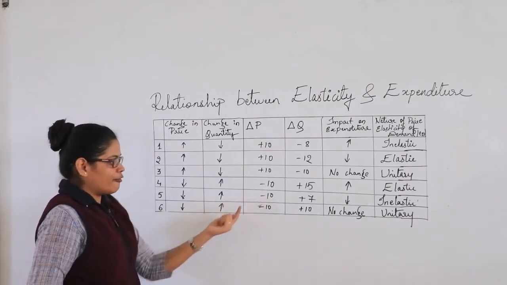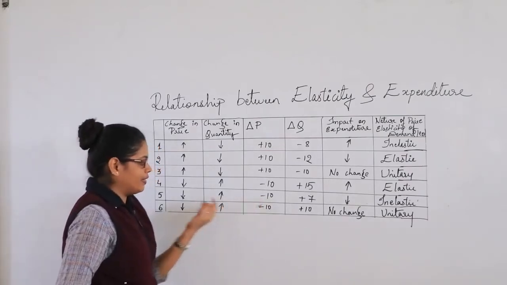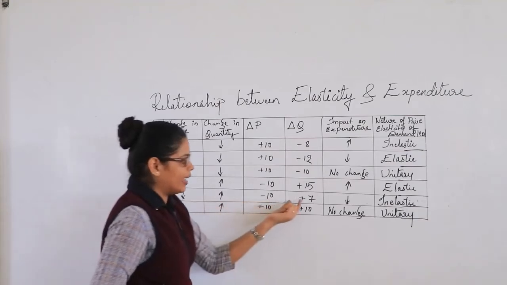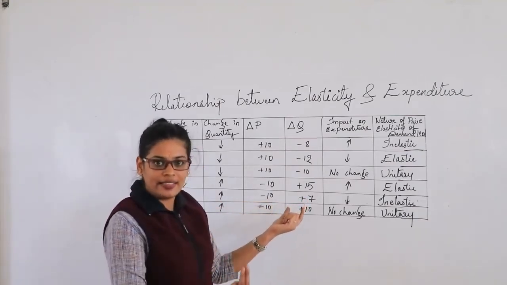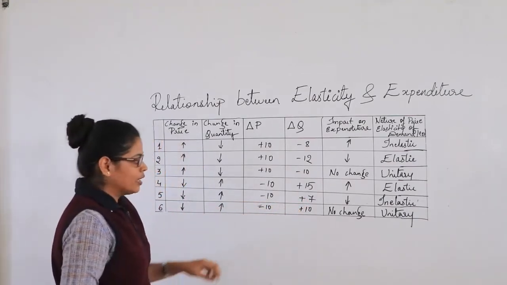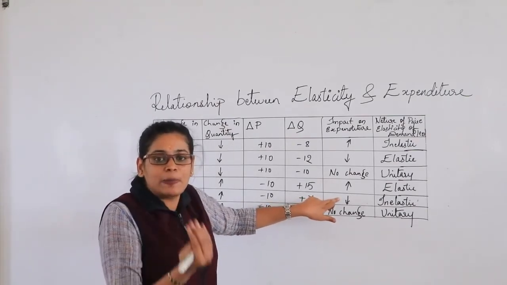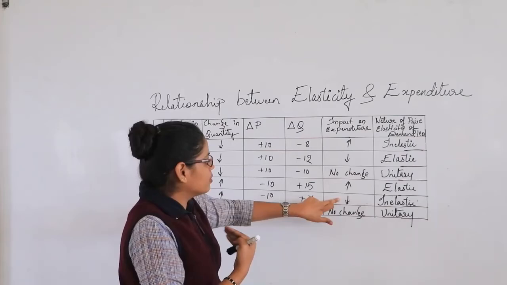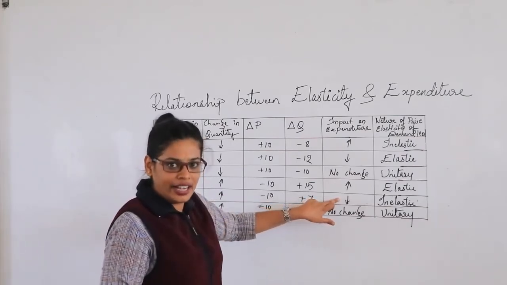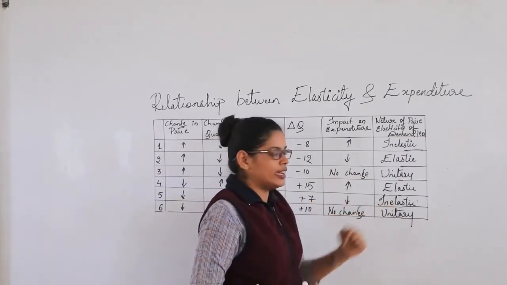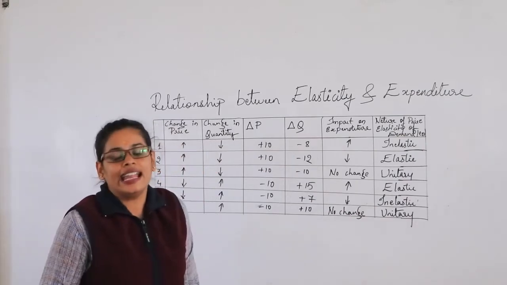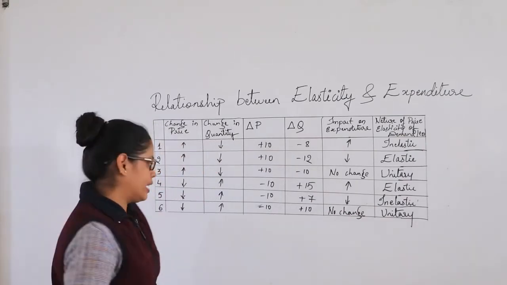In the same way, when there is a decline in the price and only a small increase in the quantity demanded, the expenditure has been reduced. That's the reason we can see there is inelasticity in nature.